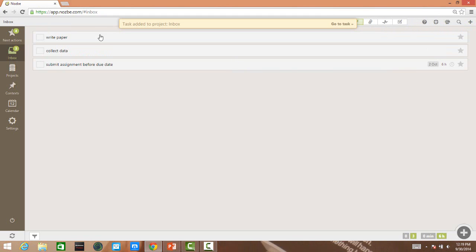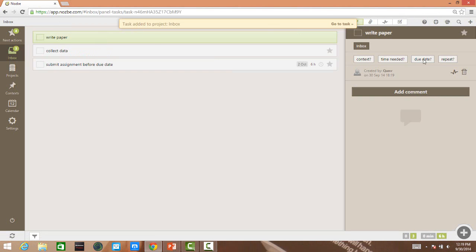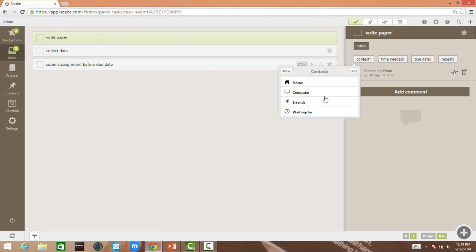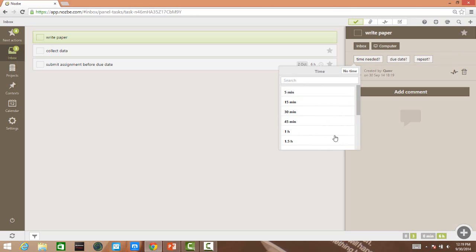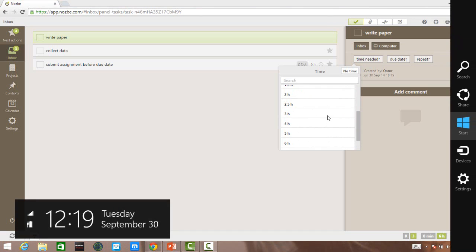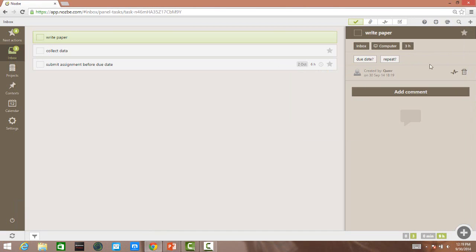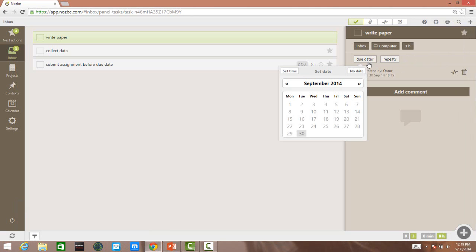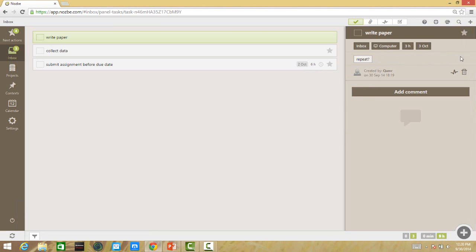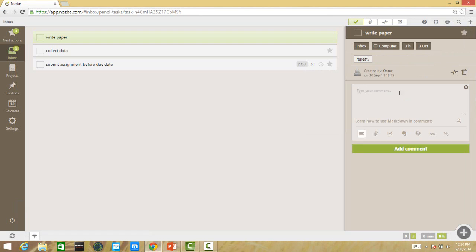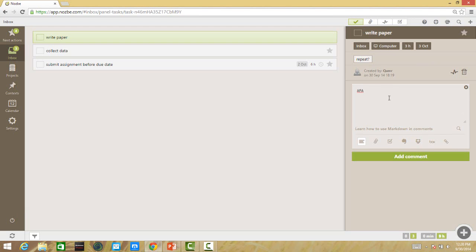And after adding it, we can just click on it and add the context, then the time needed, then the due date, and if there are any comments, we give them here.